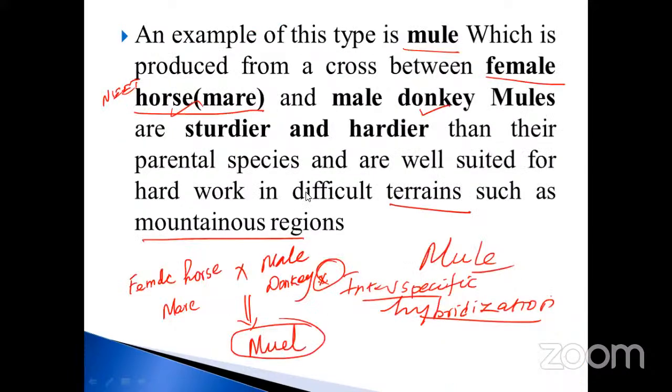Next, an example of this type is the mule. Mule I already told you about; very, very important, my dear students. Many times they have asked questions on this part. Particularly the male donkey, the name is called what, you know? The jack. And the female horse is called a mare. And the mule is the F1 generation. Mostly they are used in mountain regions. Why? Because they are suited for hard work, carrying weight.